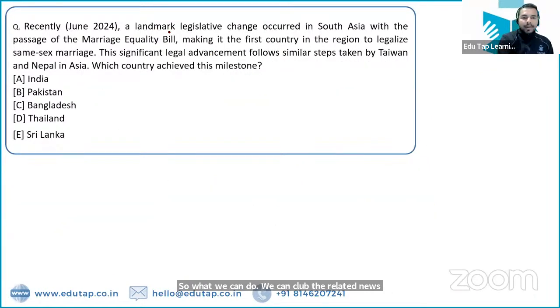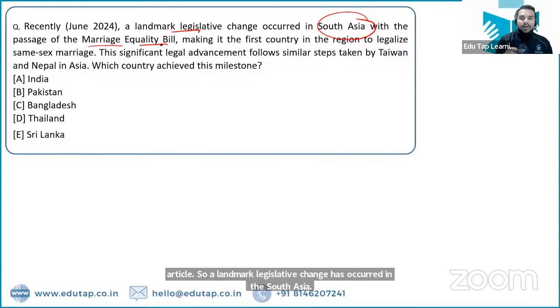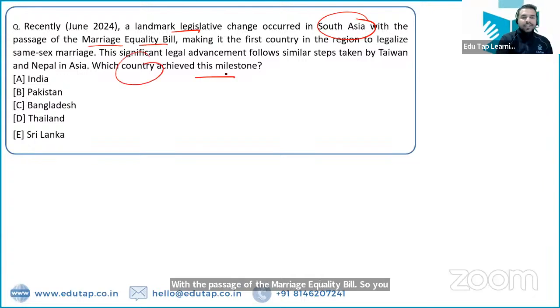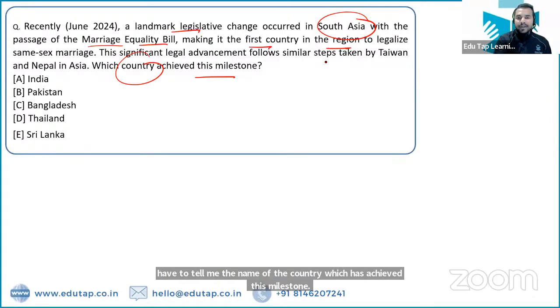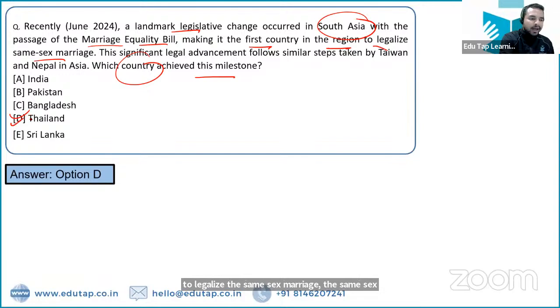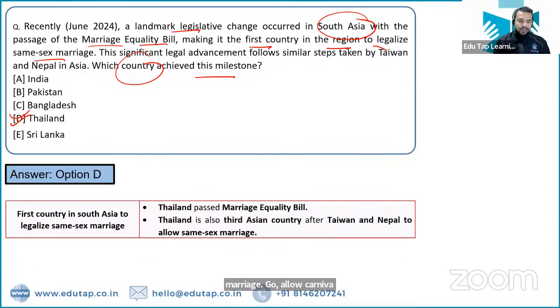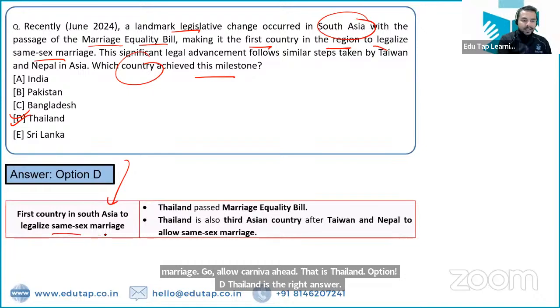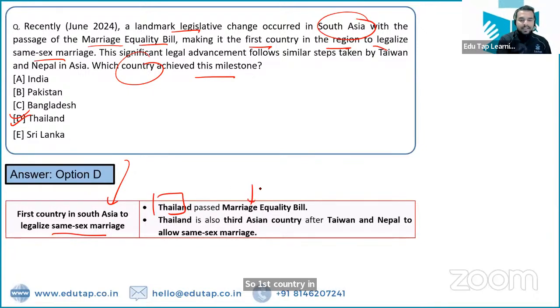So a landmark legislative change has occurred in South Asia with the passage of the marriage equality bill. You have to tell me the name of the country which has achieved this milestone. This country has become the first country in the region to legalize same-sex marriage. So what is the name of the country that allows same-sex marriage? That is Thailand. Option D, Thailand is the right answer. So the first country in South Asia to legalize same-sex marriage is Thailand, which has passed the marriage equality bill.